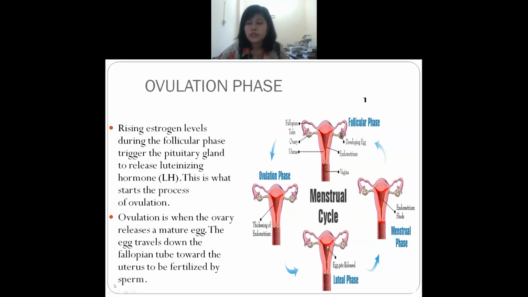And in this ovulation phase, what can you see? You can see that a woman's body temperature will have slight changes. Yes, it will rise. Is it clear?